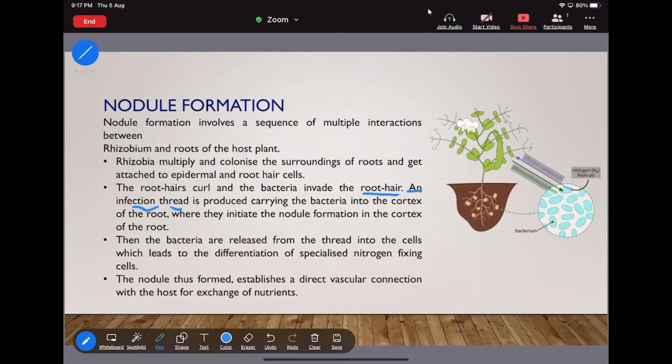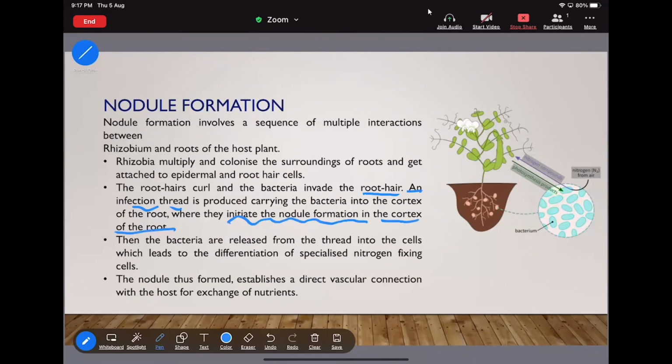First, when there is no curling, the bacteria will be attached with the epidermal cell. Now after being curled, this will spread inside the what? Cortex, where it initiates the nodule formation in the cortex of the root.